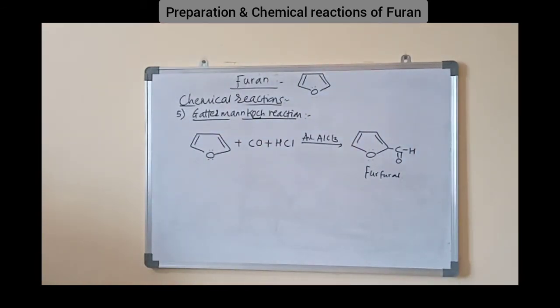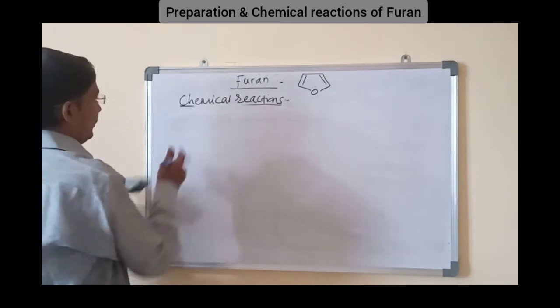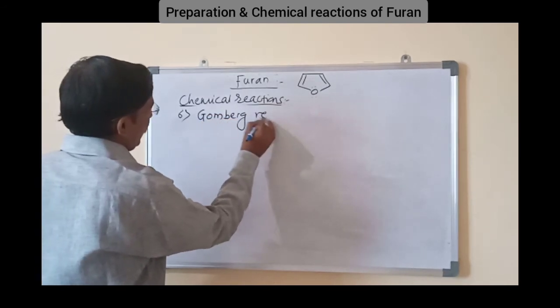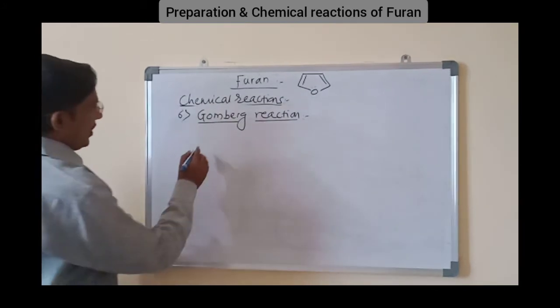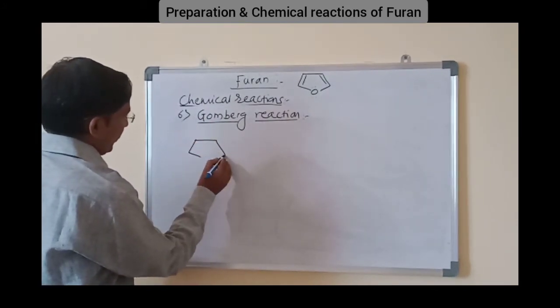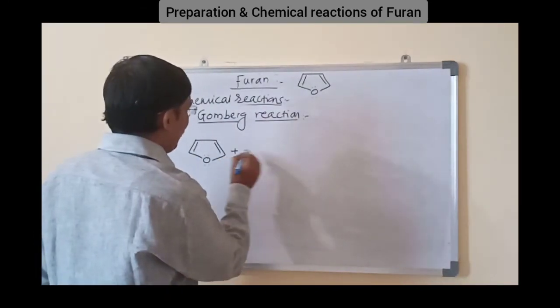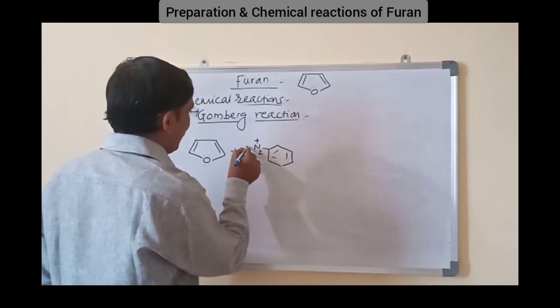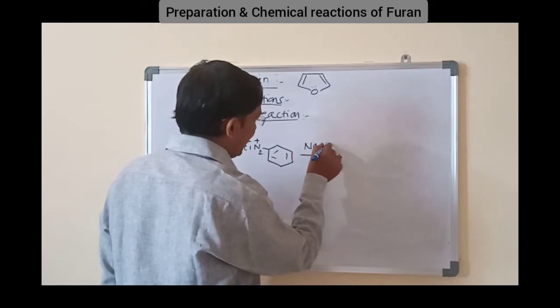Next reaction is the Gomberg reaction. Here furan is treated with benzene diazonium chloride, that is C6H5N2 plus Cl minus, in presence of basic condition, that is NaOH, that base takes the proton from the second position of the furan.